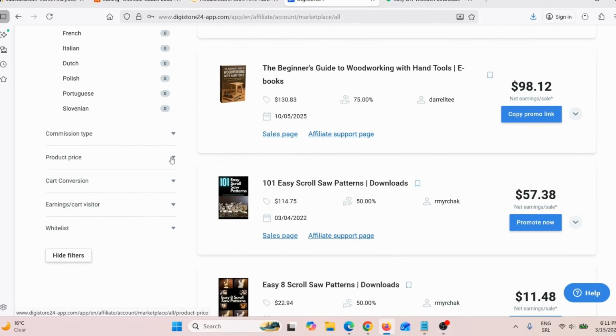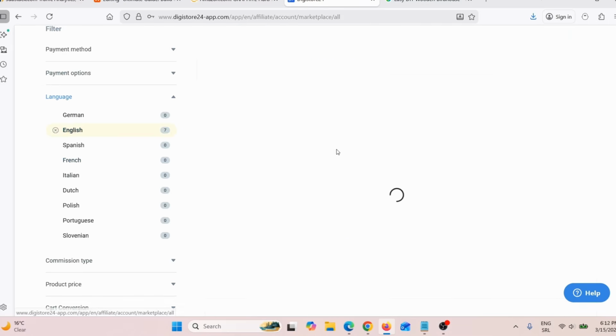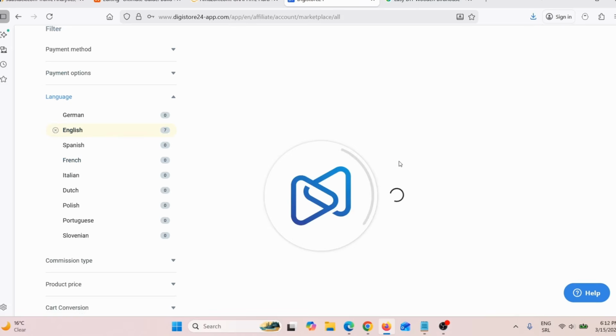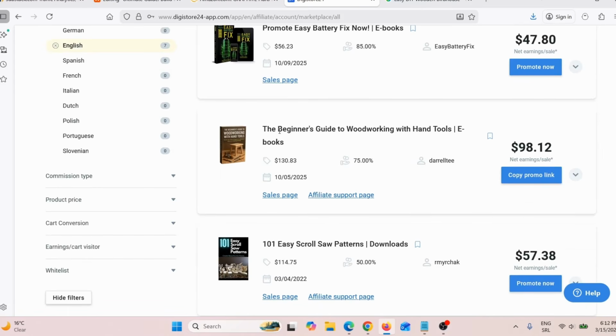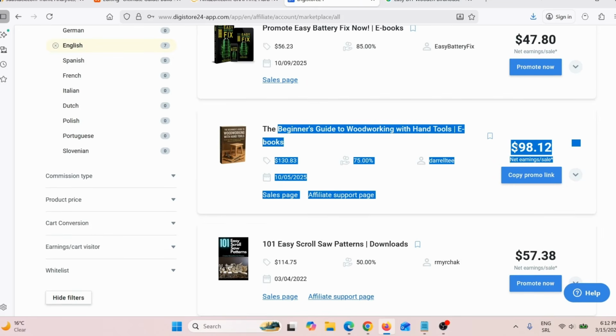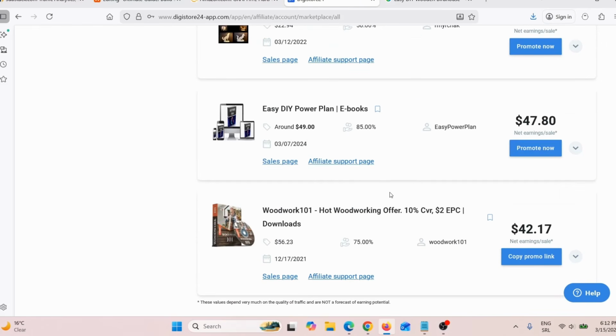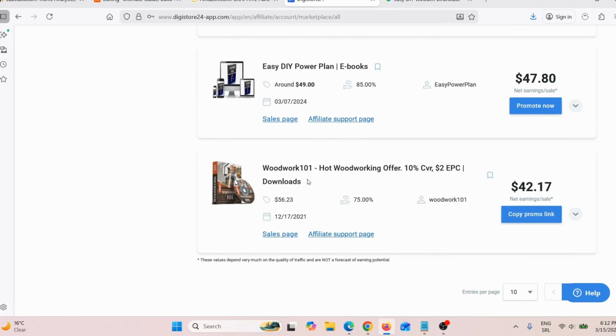Let's just say, for example, I will click on English language. And here you can see beginner's guide on woodworking with hand tools. Now that is exactly what we need. Here you can see $98 we can earn per sale. Let's just see other products. Easy DIY power plan. Woodworking 101. Now this is also a really good product.